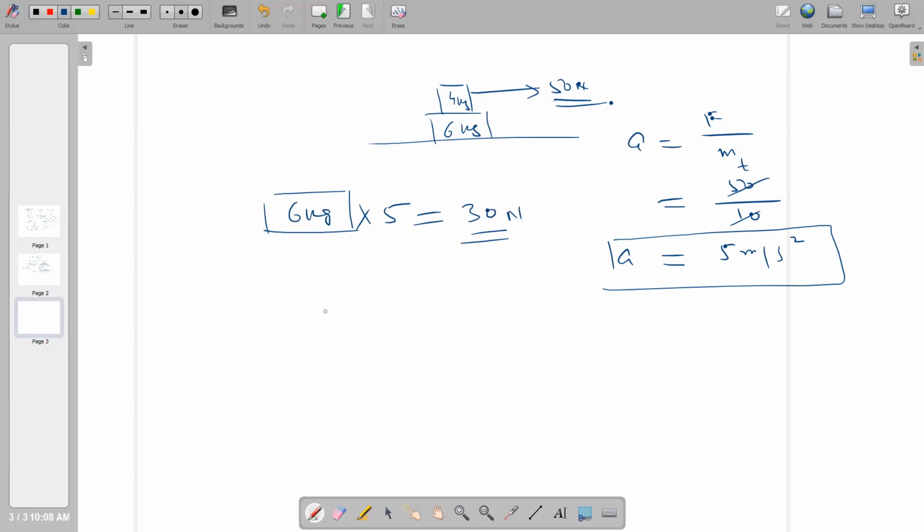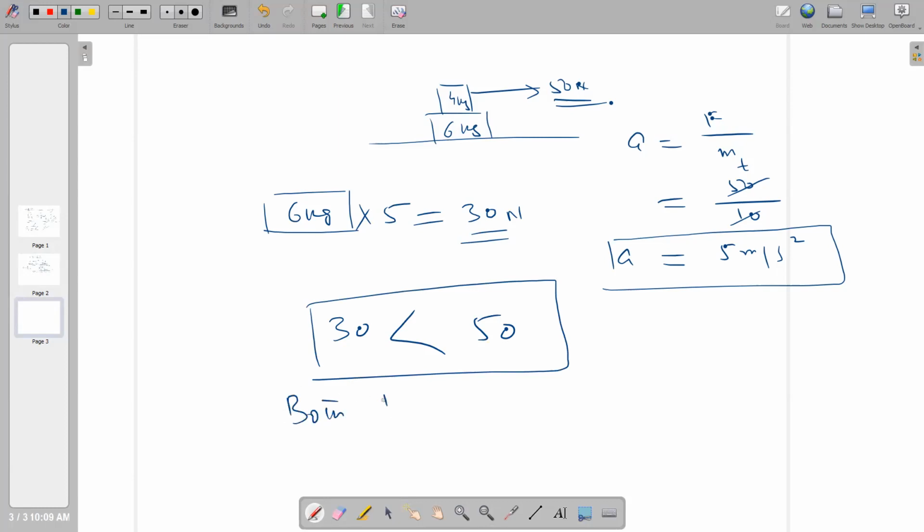If our answer is 30 Newton, less than the 50 Newton, it means both blocks will move together. But if this force is more than this one, then they will move separately. This is very important.